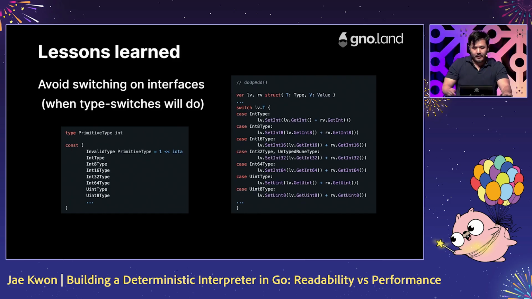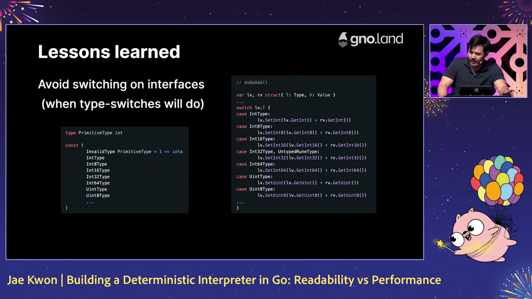Okay, related to the previous example, the lesson learned is to avoid switching on interface values when you can just do a type switch. So in our code, the primitive types, the different types are represented by numeric value. So 2 for an int, 3 for an int 8, and so on. Because we thought these types are primitive and they don't require any struct fields for customizing the type. An integer is just an integer. And we have a few places where we switch on the value of that type, as can be seen on the right, for op-add in this case.